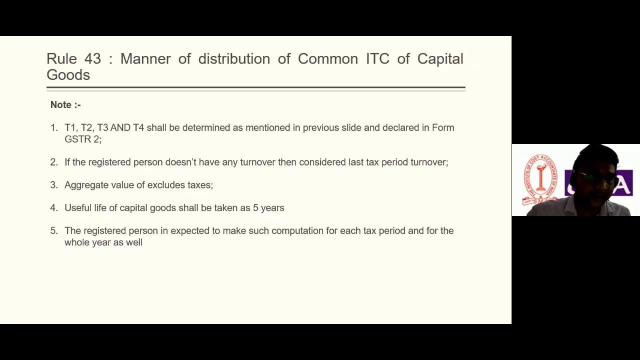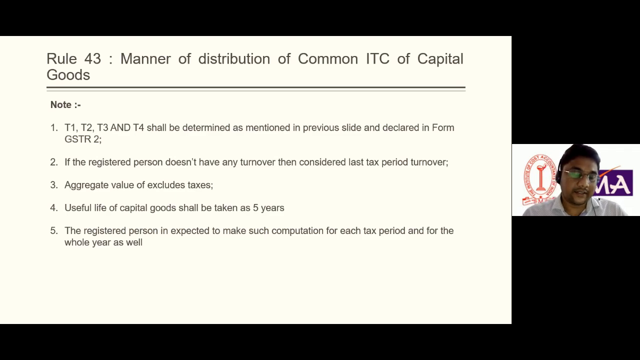Now it is pertinent to note that the useful life of capital goods shall be taken as 5 years. It is the most important thing in the case of capital goods which we need to remember. The useful life of capital goods mentioned in Rule 43 is 5 years. We need to ascertain, yes, it is a very complicated process. For example, if we buy many assets, 5-10 assets, we need to ascertain how many months have passed since we purchased each asset.